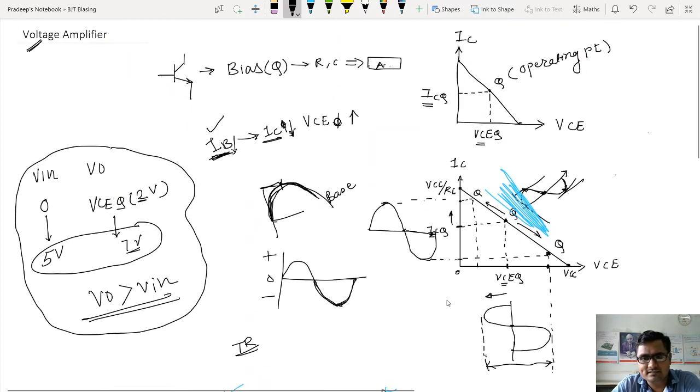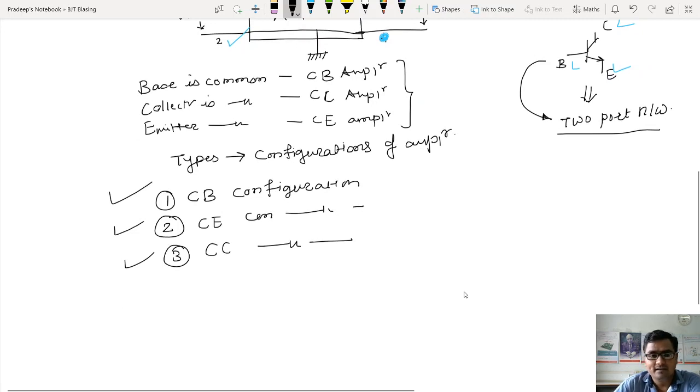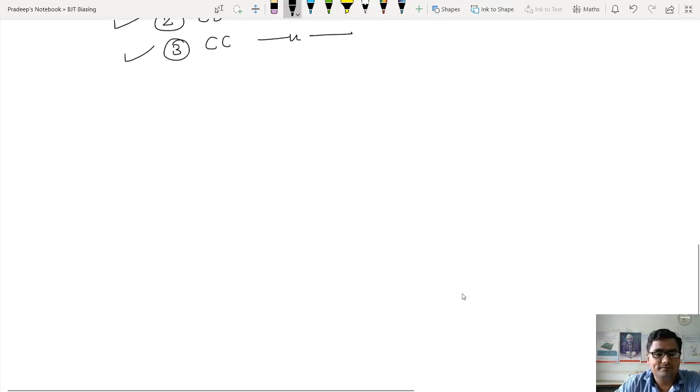Till now, what have we discussed? First we discussed the amplifier action. Then we started with the transistorized amplifier as a two-port network. Then we came up with three types of amplifier. We named them configurations of amplifier. And now let us start with those configurations. So the first configuration is the common base configuration.